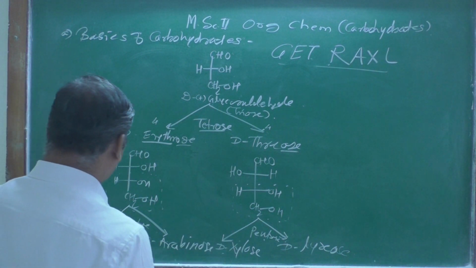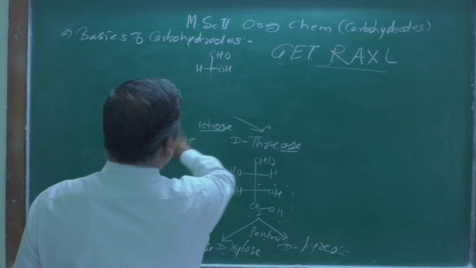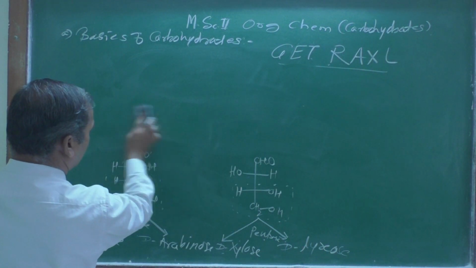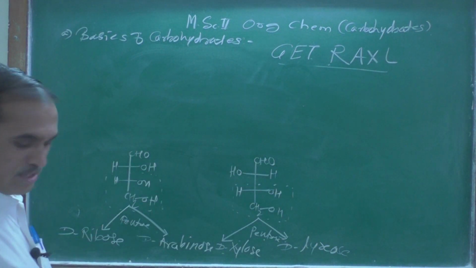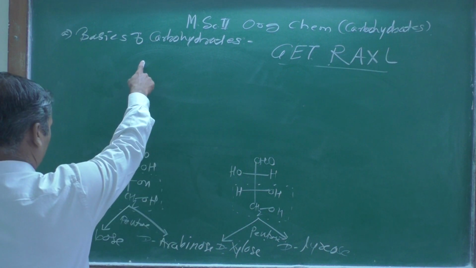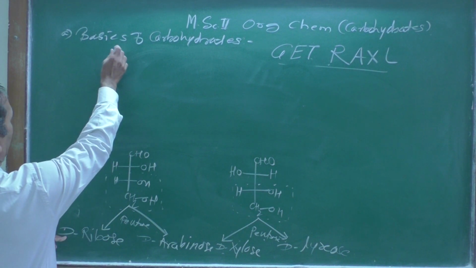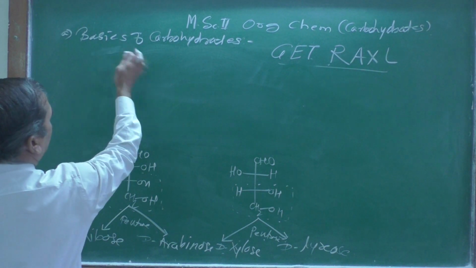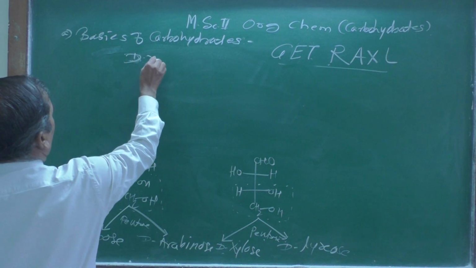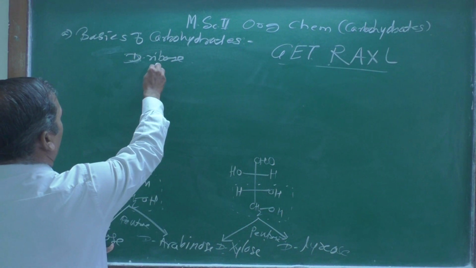Due to the limitation of this blackboard, I am rubbing out the above part. So remember, I am keeping this as it is. Now, D-ribose, I am starting from this one. Here I am writing this as D-ribose. How do I get this compound?